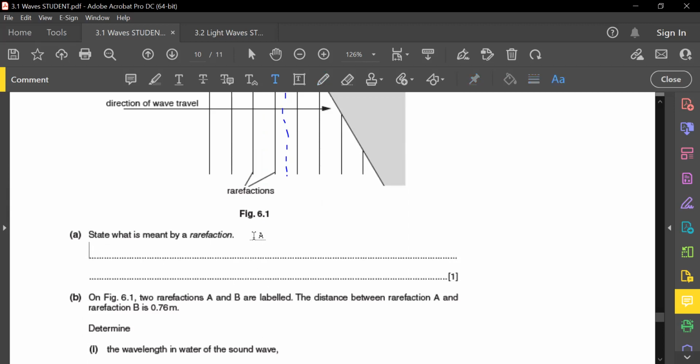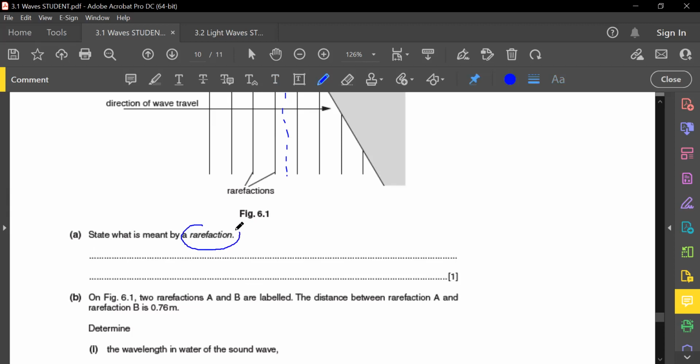How do we define this again? It is a region of... we just wrote it down just now without referring. Rachel, what's the answer of a rarefaction again? No, that's refraction. Rarefaction is the other thing, the compression and rarefaction one. In terms of pressure, how do we define a rarefaction again? Low pressure region. Understand?